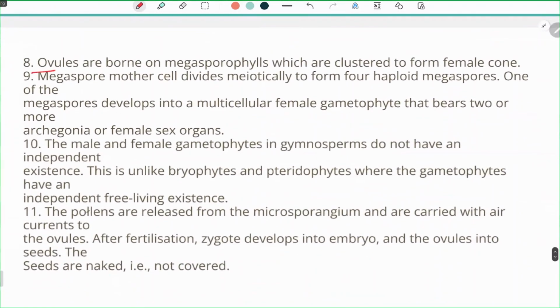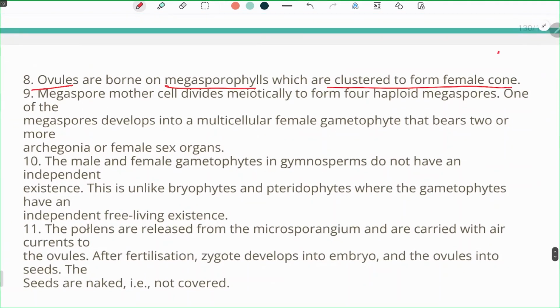Now, these ovules are borne on the megasporophylls, which are clustered to form female strobili. So a cluster of megasporophylls is present, and this cluster is called the female strobilus.